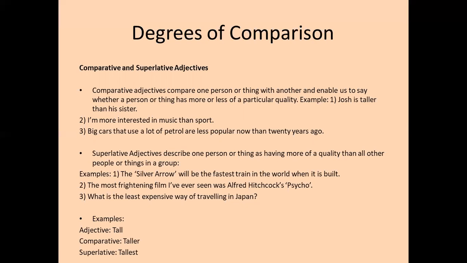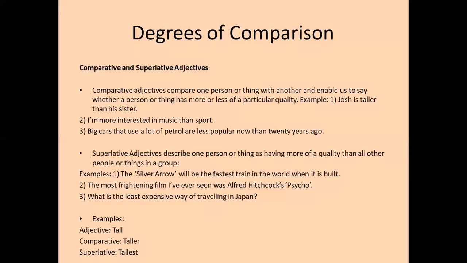A lot of times we make comparative adjectives by adding er, but with some adjectives this is not the rule. In those cases we either add more or less, as the second and third examples here show.